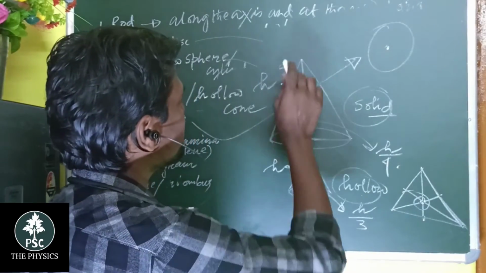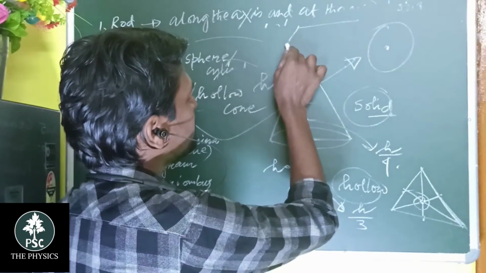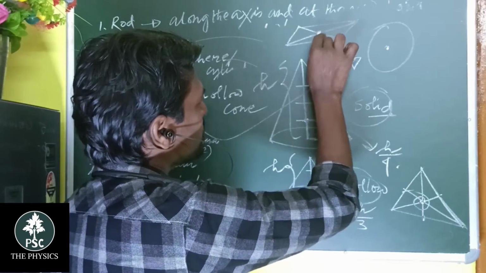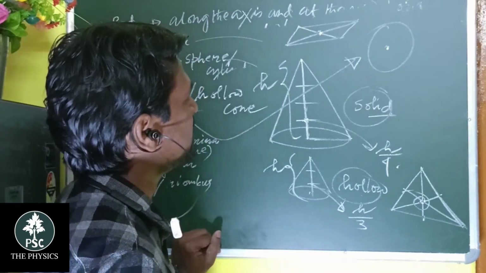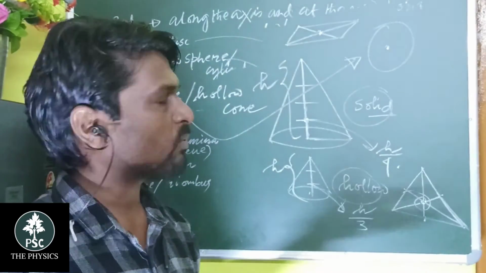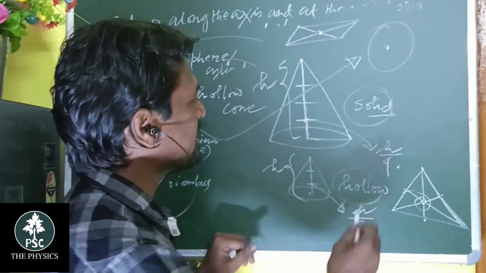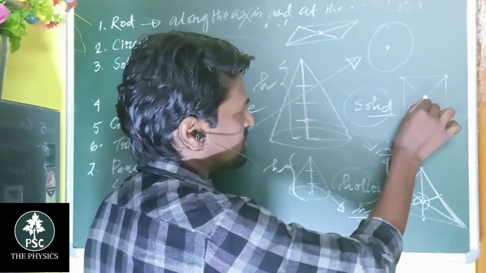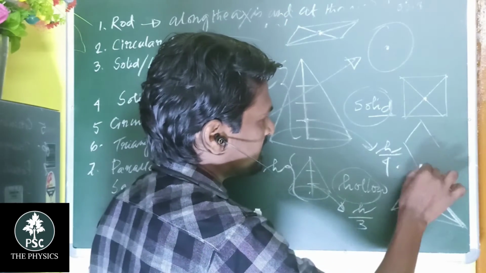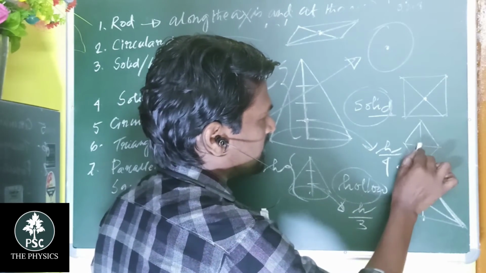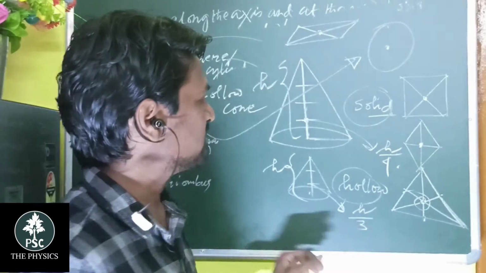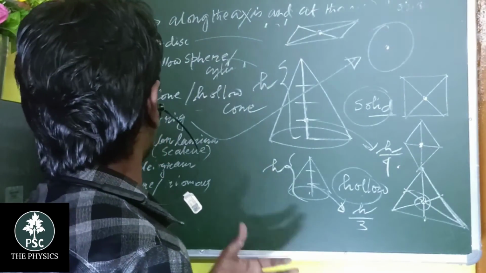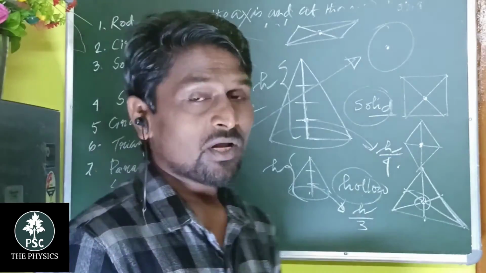If it is a rectangle or a parallelogram, it may be a different shape. You have to join just the diagonals of the parallelogram. So this is the intersection point of the diagonals. The intersection of the diagonals gives the center of gravity, and if it is a square, the center of gravity also lies at the intersection of the diagonals. If it is a rhombus, you can also draw the diagonals and get that particular point, the intersection of the diagonals. So these all are regular shapes.